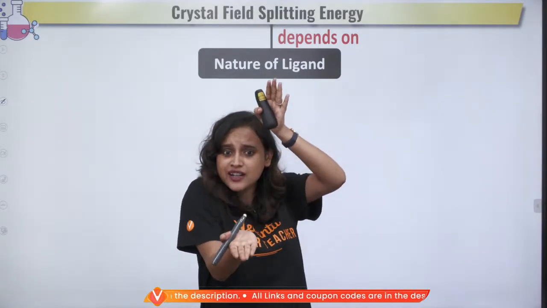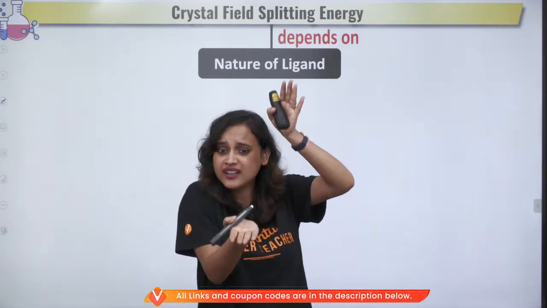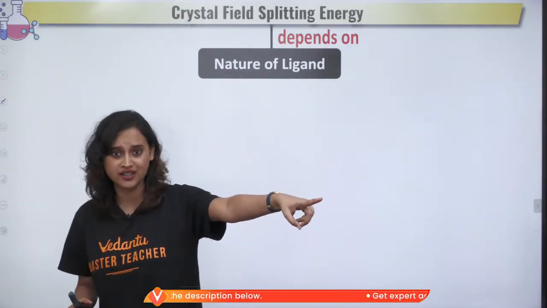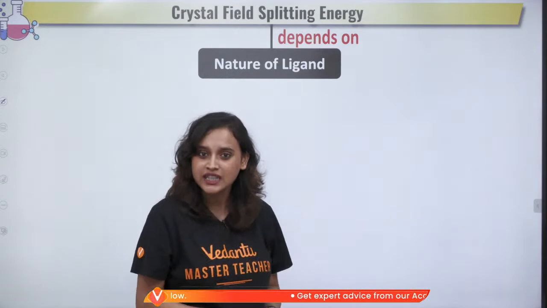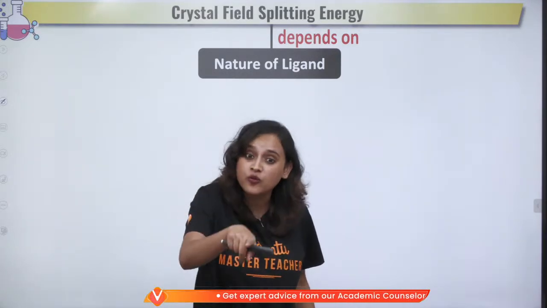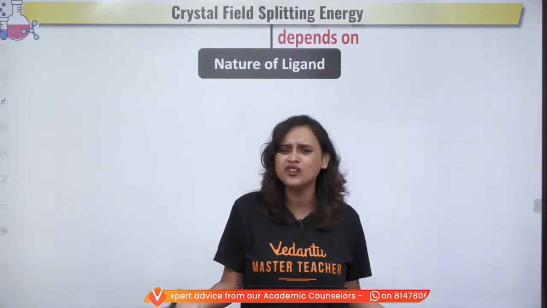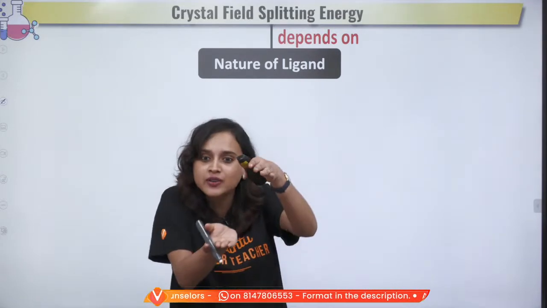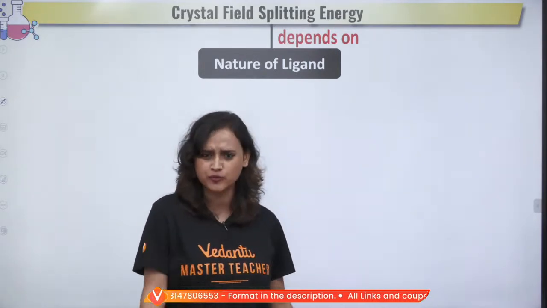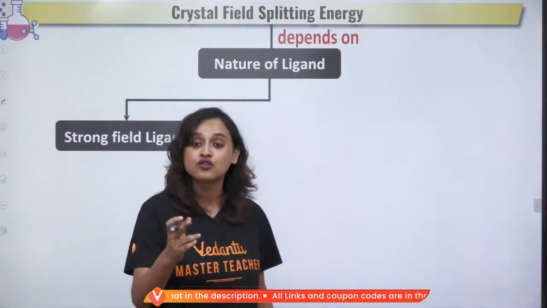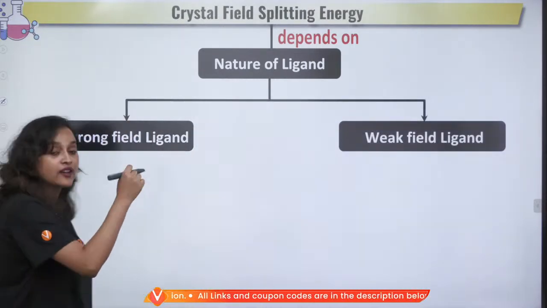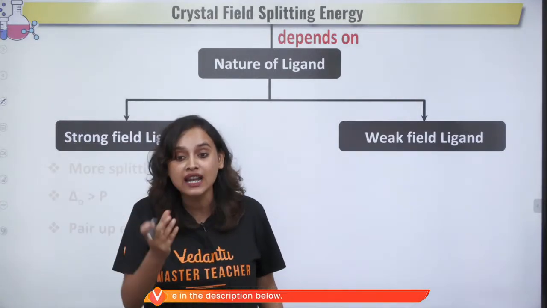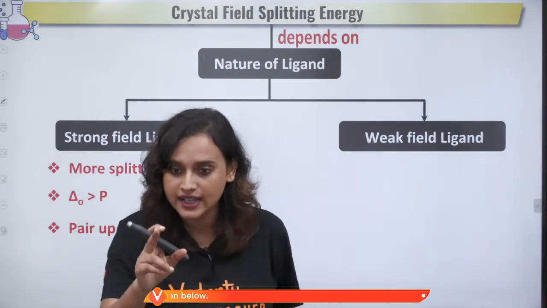The more angry you will get, right? Yes, because if you have someone like that, you will be like, no, I am not going to stay with that person. So the splitting will be more. But if it is a weak ligand, if the cousin is like, oh, okay, no problem, it's absolutely fine, we will sort it out among ourselves, then what will happen? The splitting will be less. You will be like, okay, not so much of a problem, it's cool. So if there is a strong field ligand, then obviously the splitting will be more. And if it is a weak field ligand, then the splitting will be less. Correct? Yes, absolutely right.